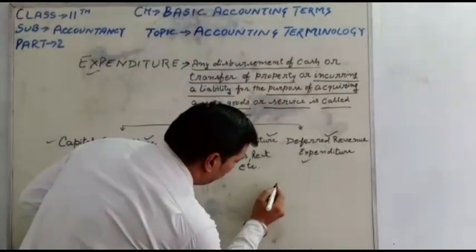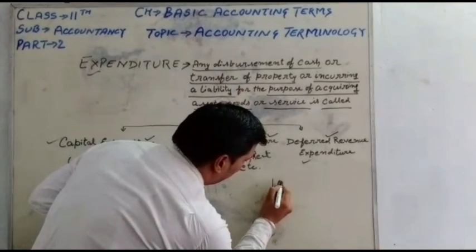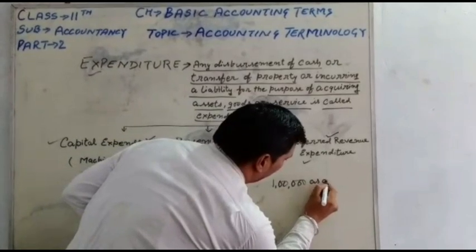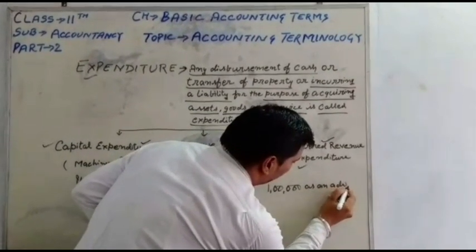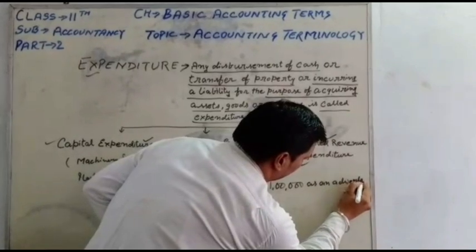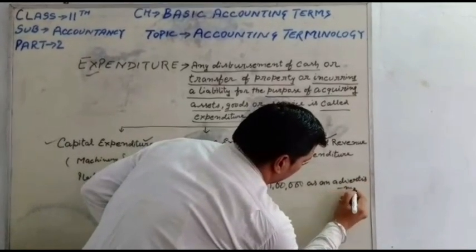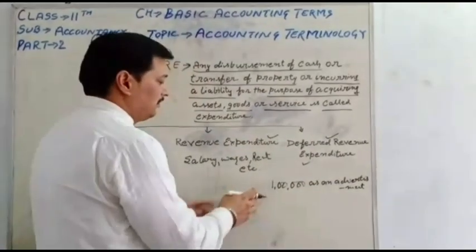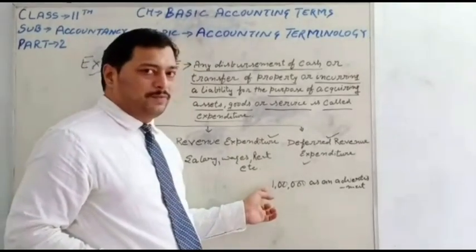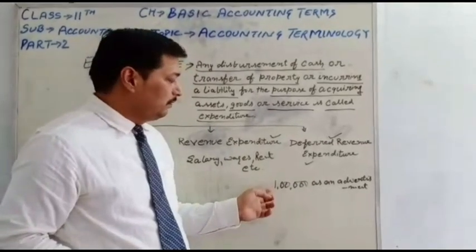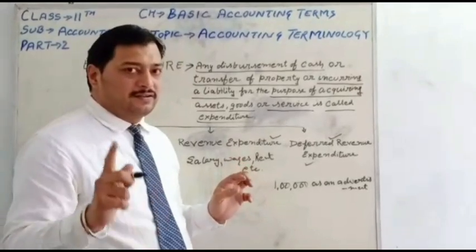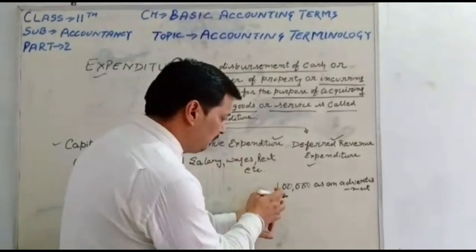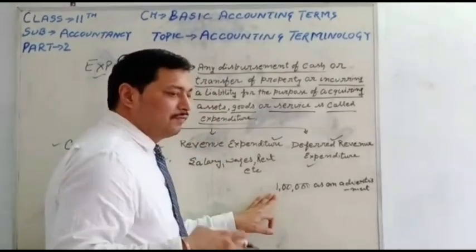Suppose the firm pays 1 lakh rupees as advertisement. The firm pays this 1 lakh rupees, but it is not to be written off in a single financial year. It means these 1 lakh rupees are beneficial for several years.